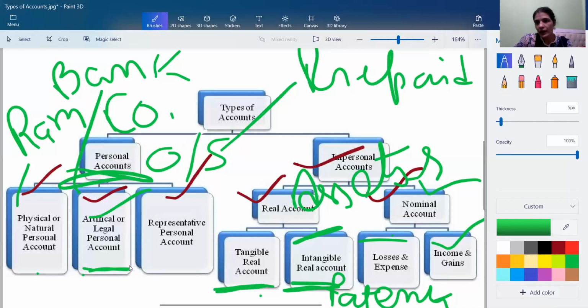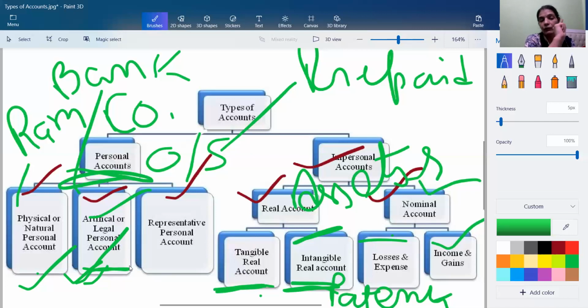So I'm giving a brief intro again. There are three types of account, that is our personal account, real account, and nominal account. In personal account, we discussed physical persons like Ram, and artificial persons like company and bank. You have to remember one thing: although bank is an asset, we treat it as an artificial person account, because we assume bank, company, firms, they all are artificial persons.